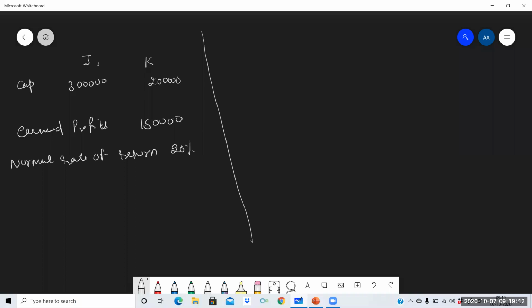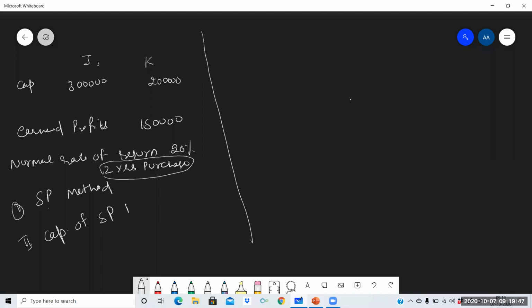And value of goodwill you need to calculate by using super profit method first. 2 years purchase is also given. Number of year of purchase is 2 years purchase. So what to do? You need to calculate goodwill by using super profit method first. Second, by using capitalization of super profit method.